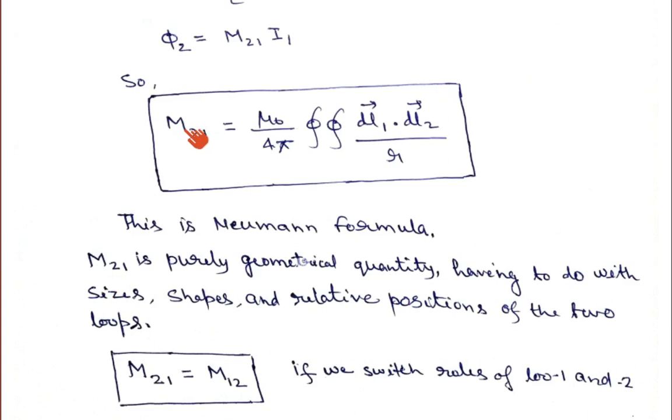That means the mutual inductance between two loops only depends upon the shape of the loop, the size of the loop, and their position, the 1 upon r, how far apart they are situated. This is very important: M21 or M12 is a purely geometrical quantity, and it depends only upon the size, shape and relative position of the two loops. I hope I made that clear. So let us move forward.